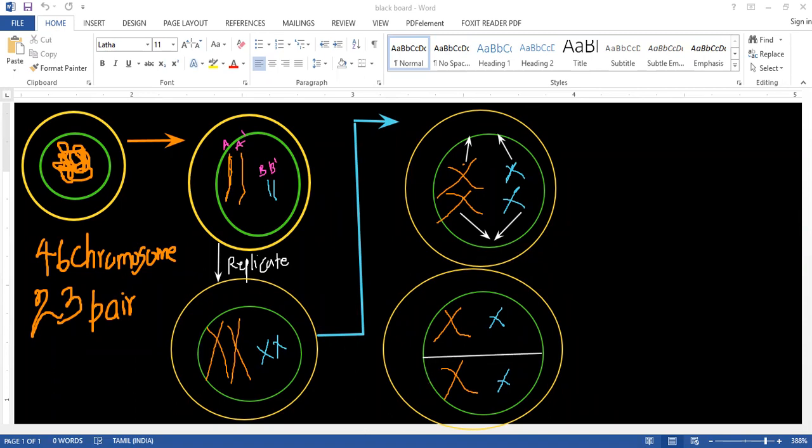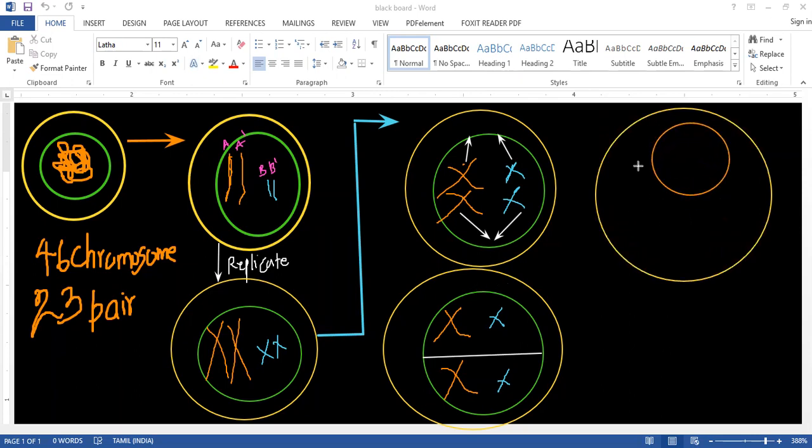When the nucleus divides, you can have two nuclei here. One nucleus here, another nucleus here.